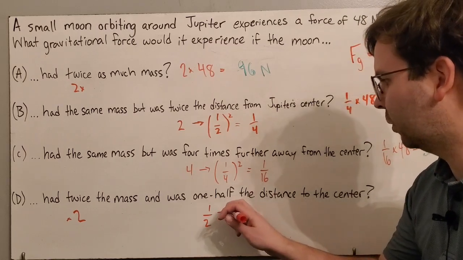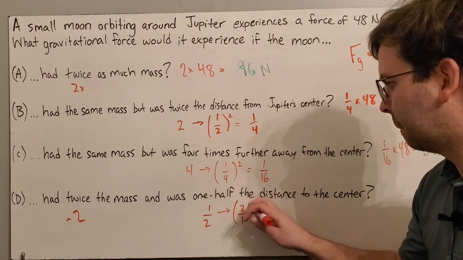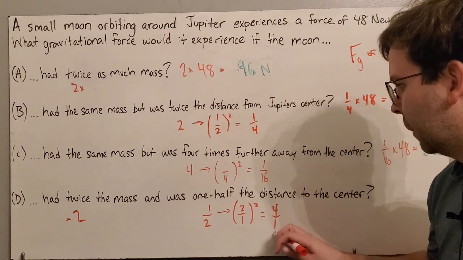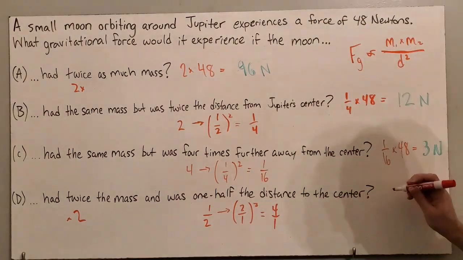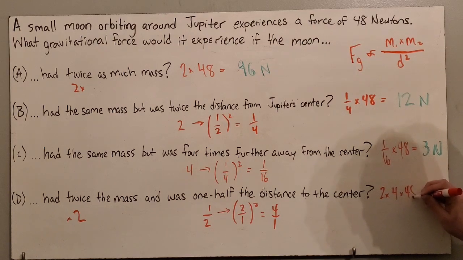So 1/2 inverse square of that. The inverse of 1/2 is 2/1 squared, which would just be 4/1. So combine these two together. So 2 times 4/1, or just 4, times 48.